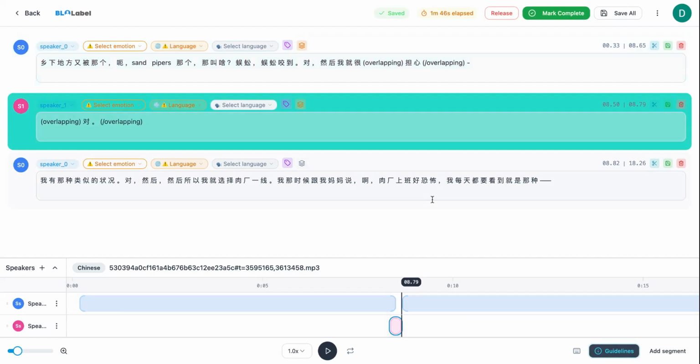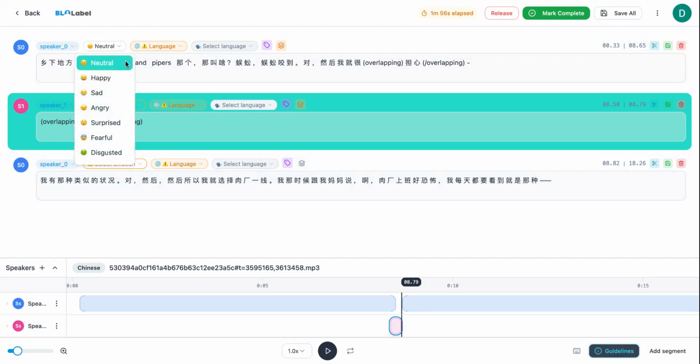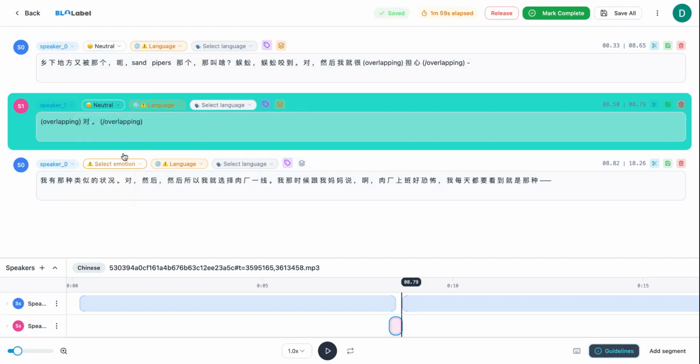And then what is important next is to select the emotions, the languages, as well as the accent. So we'll start with the left side. As we can hear here, very neutral. This person also answers very neutral. But towards the end, this person seems to be a little bit angry. And this emotion is not what they're saying, but the tone and the emotions that they're conveying.